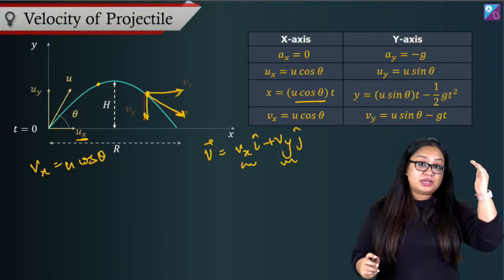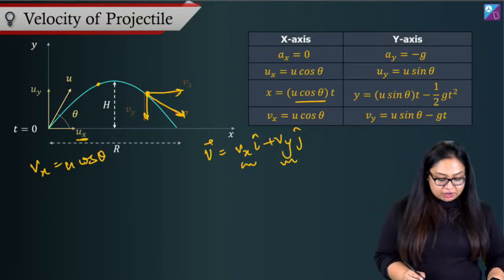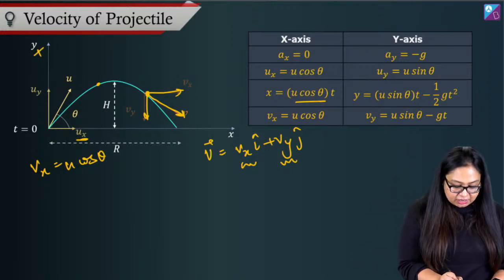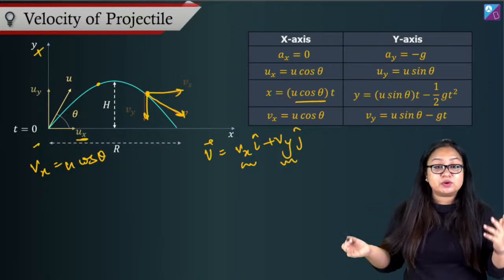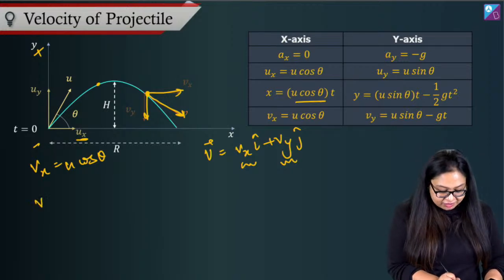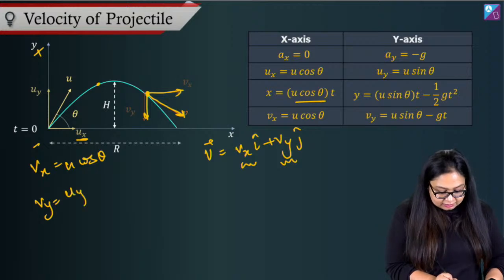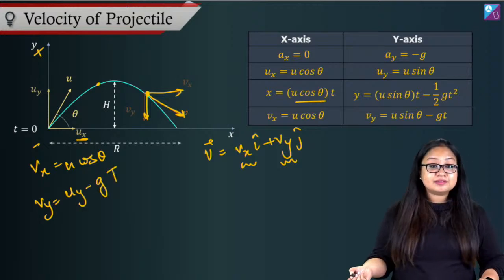Alright, what about in y direction? In y direction, it's a uniformly accelerated motion. So if I say that upward is positive, downward is negative, I can apply v equal to u plus at and say that vy is equal to uy minus gt, right?